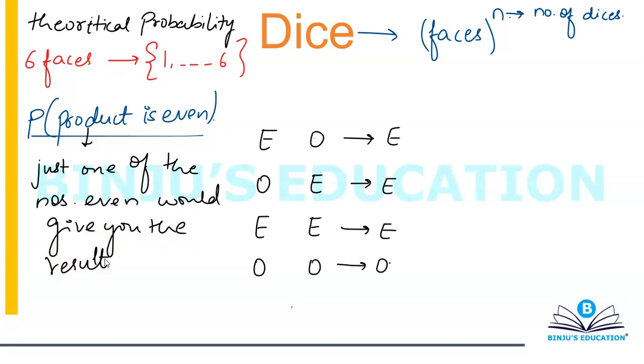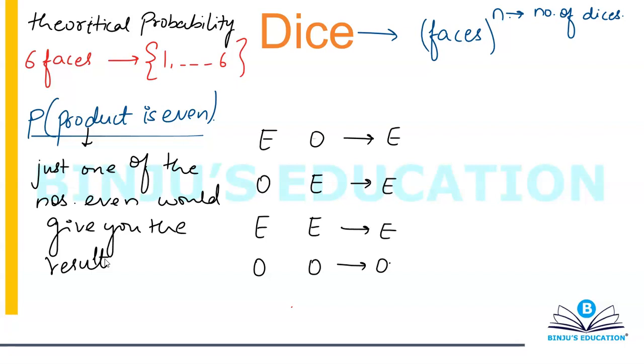But if you want your product to be odd, then all the numbers should be odd. If you want your product to be odd, then all the numbers should be odd.